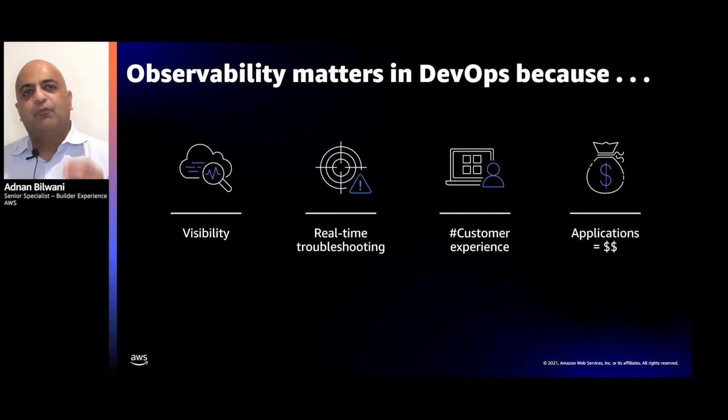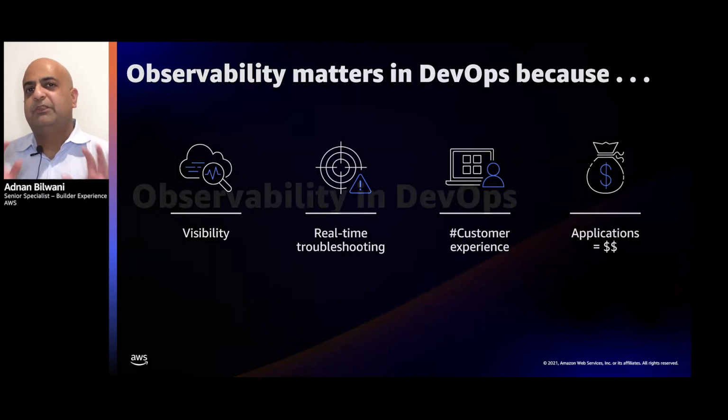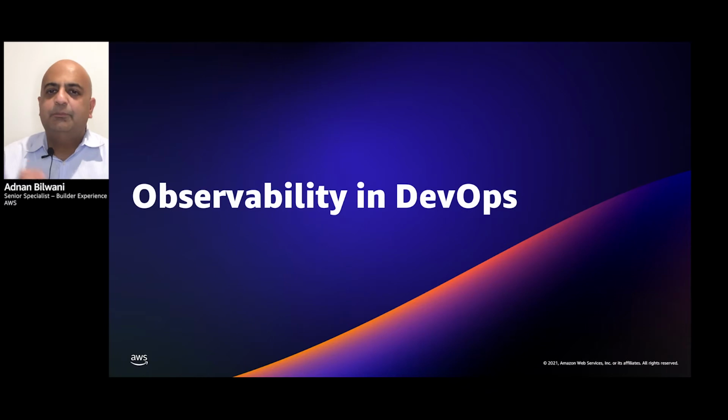Application delivery, performance, and uptime have a direct correlation with your business's bottom line. So let's start now by defining and dividing observability in DevOps into specific areas or segments so we can deep dive and tackle them one by one and talk about observability in each one of them, right?